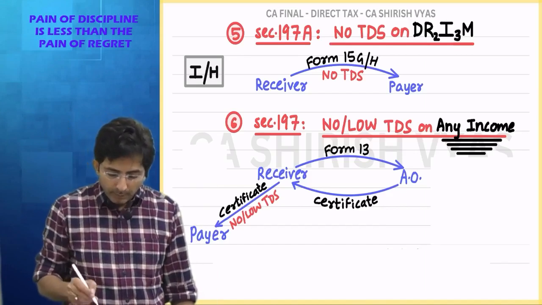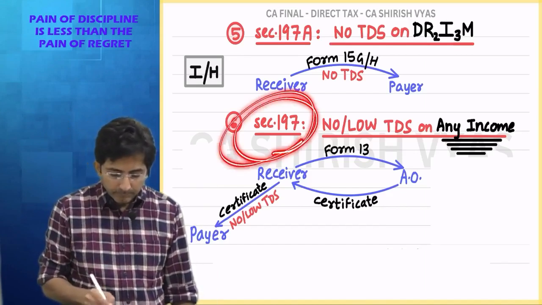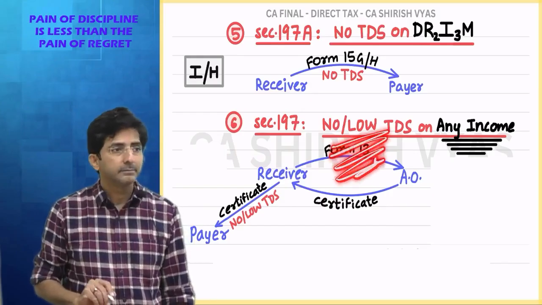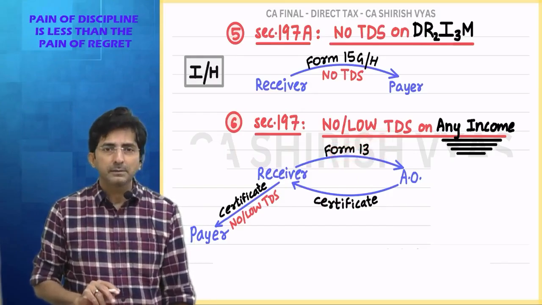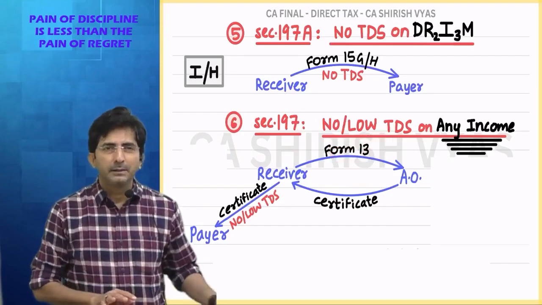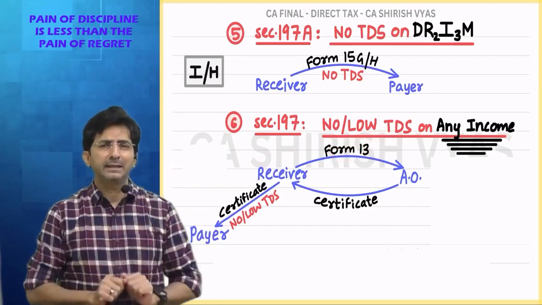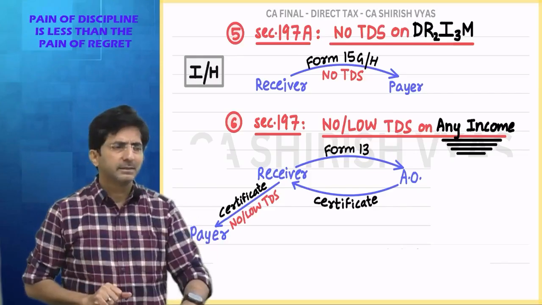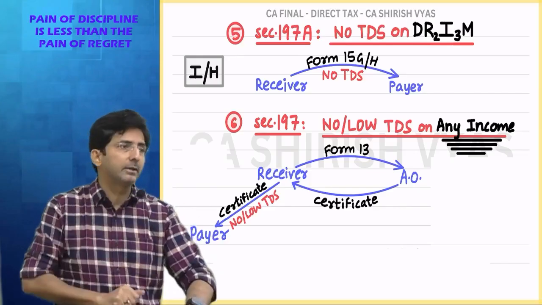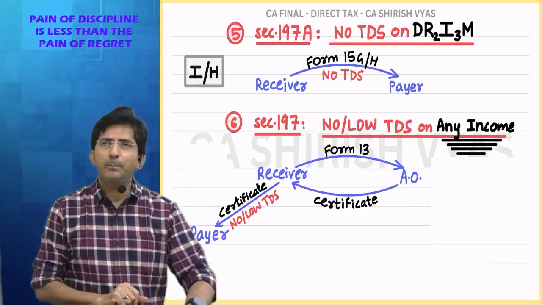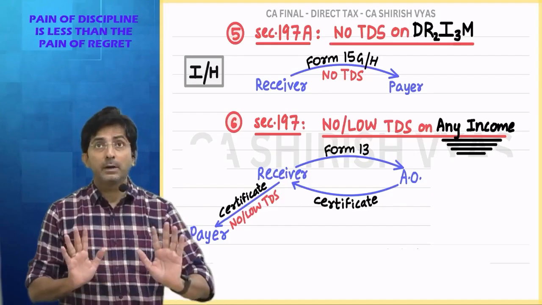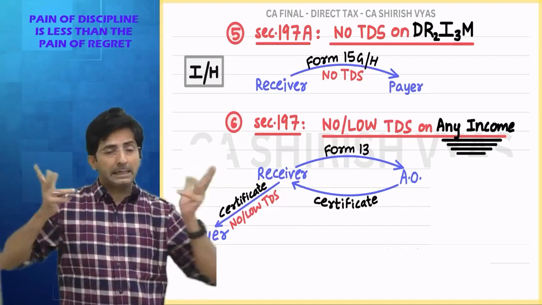And under this section, you also have the facility of low TDS. Low means you can also request that instead of 10% TDS, I want 8% TDS, 7%. Even that facility is available. Tell me, why would a person want a lower TDS? See, why a person wants no TDS, that I told you.